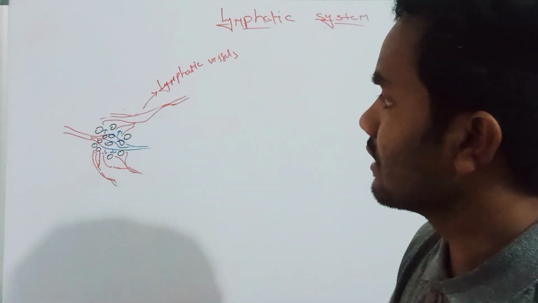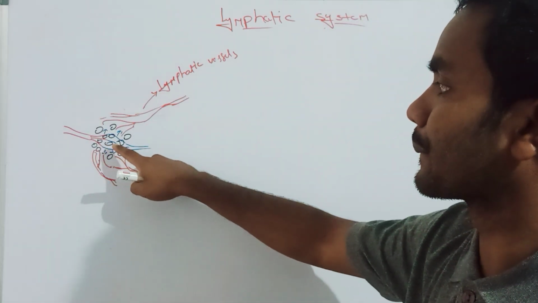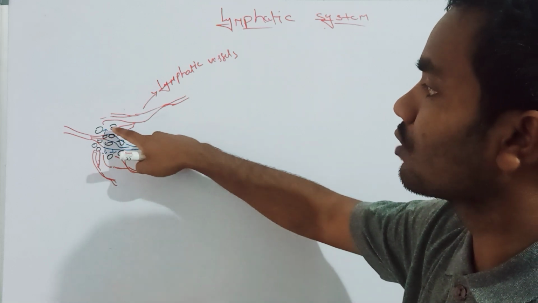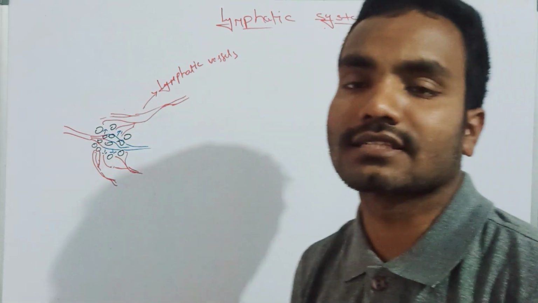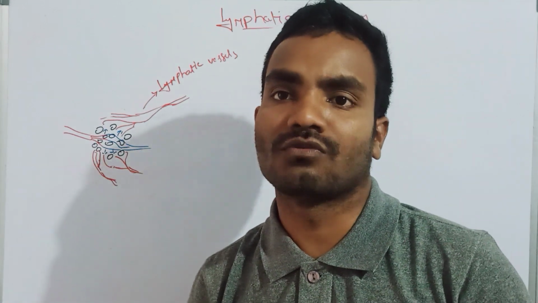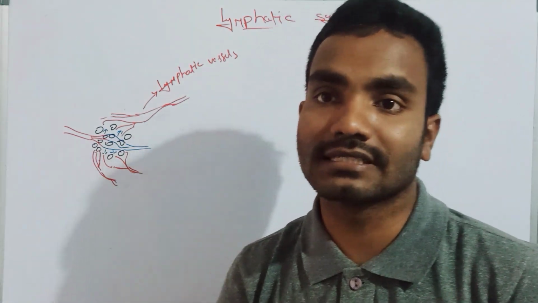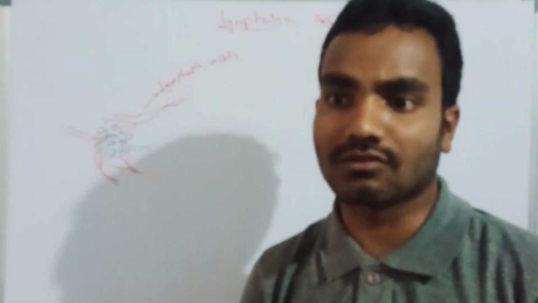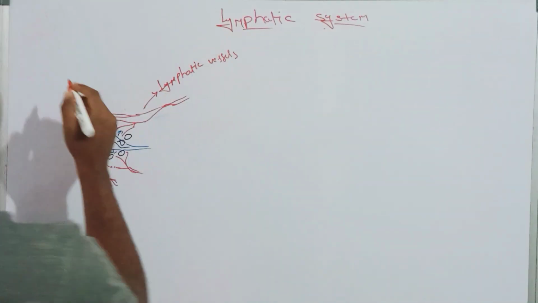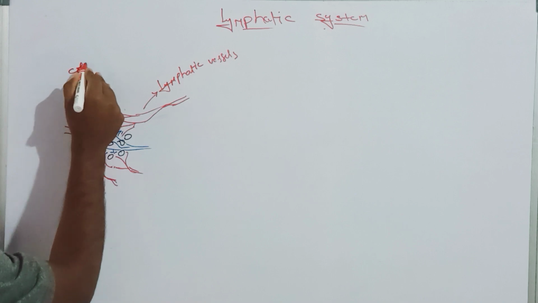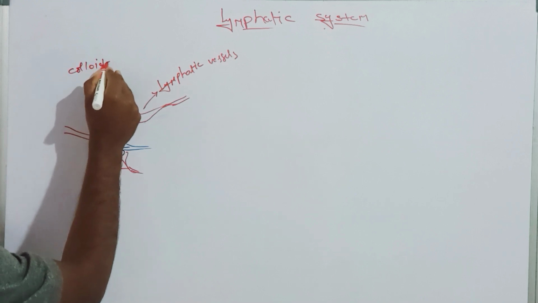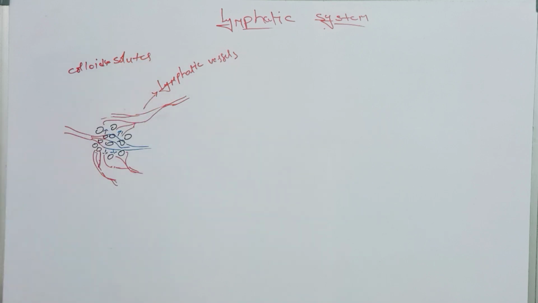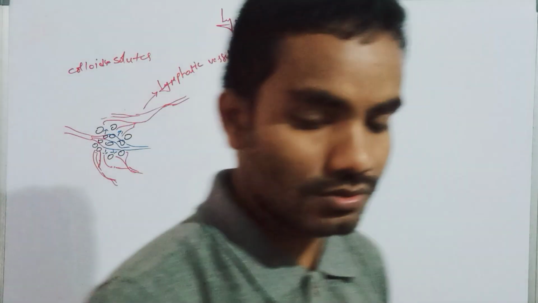When the fluid is expelled out into the extracellular fluid, it causes osmotic pressure. What type of osmotic pressure? Colloidal osmotic pressure. Colloids means solutes. What type of solutes does it have?